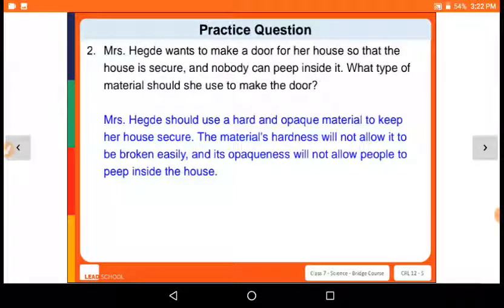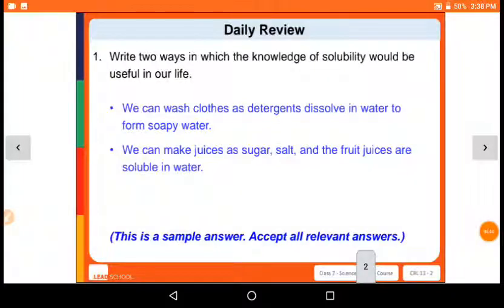So you have to write this practice question in your notebook. Write 2 ways in which the knowledge of solubility will be useful in our life. We have to write any 2 examples.